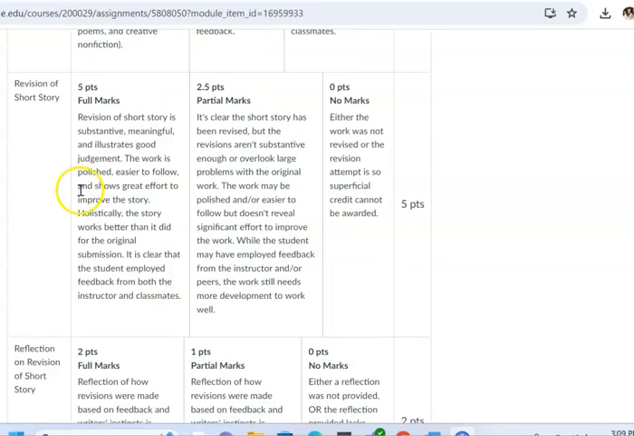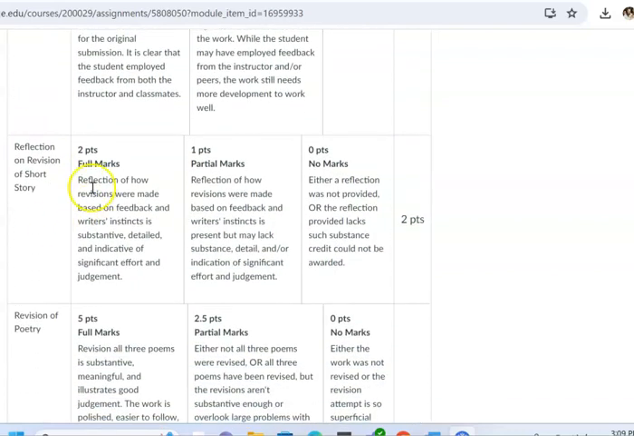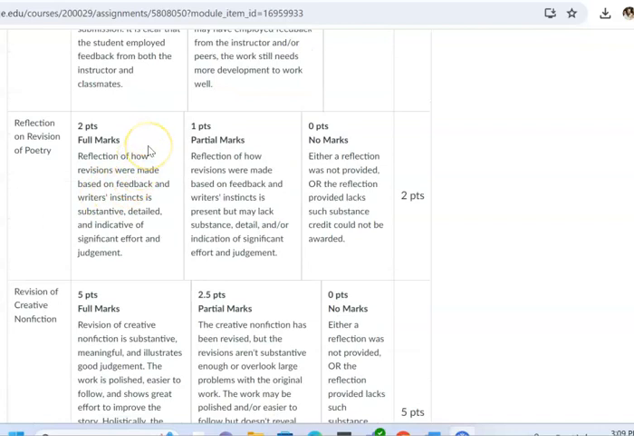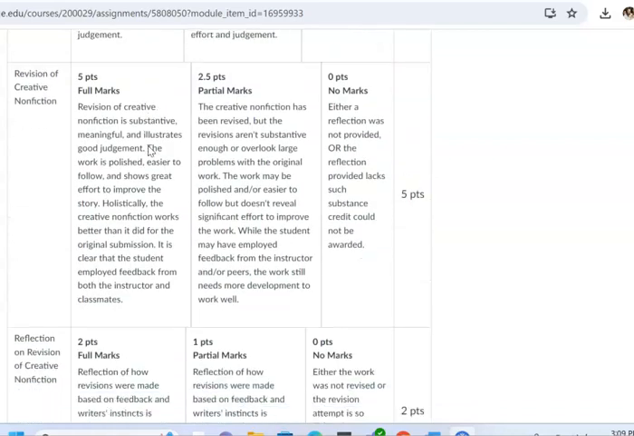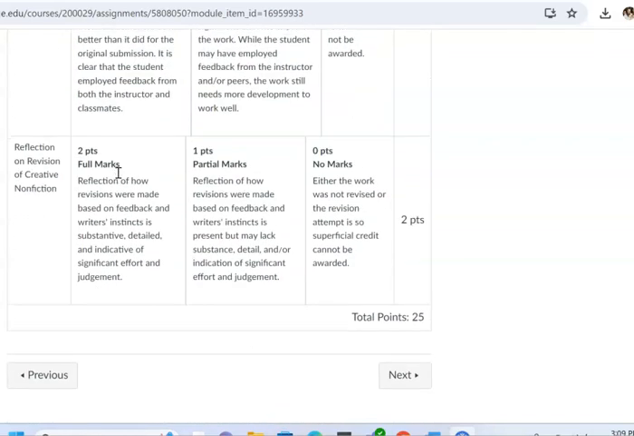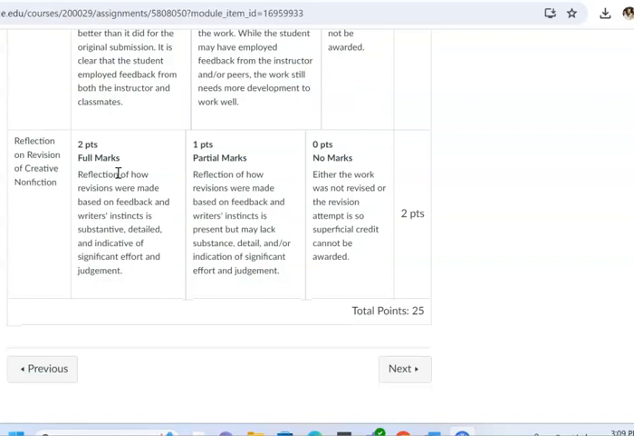to you. After that, you can earn 5 points for your revision of your short story, and 2 points on your reflection about how you revised your short story. Then you can earn another 5 points on your revision of your poetry for your 3 poems. Then you can earn 2 points for your reflection on your revision of poetry. And then finally, you can earn 5 points on your revision of your creative nonfiction and 2 points on your reflection of that revision of your creative nonfiction.